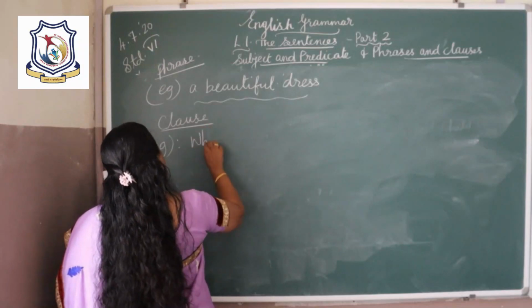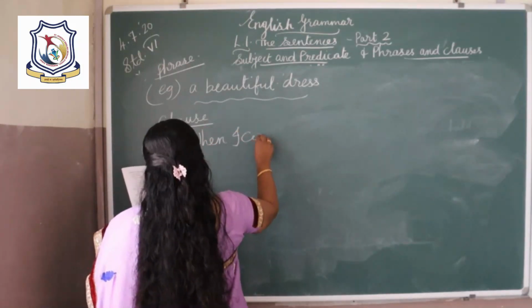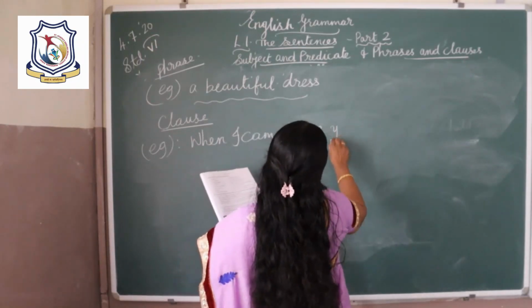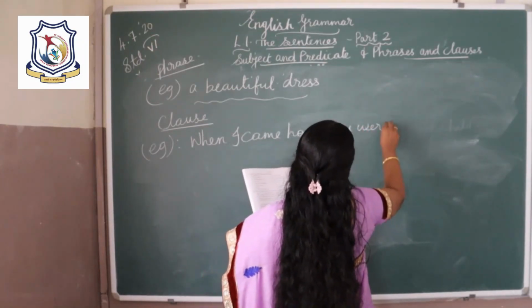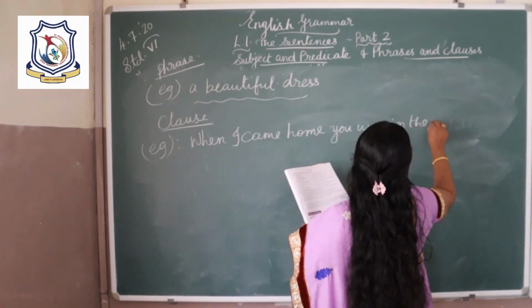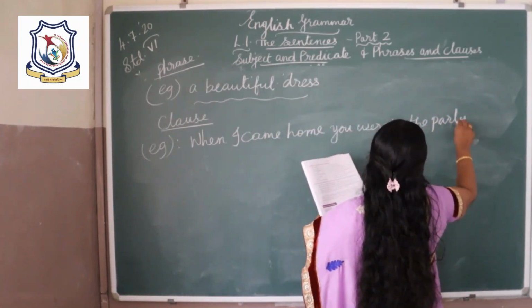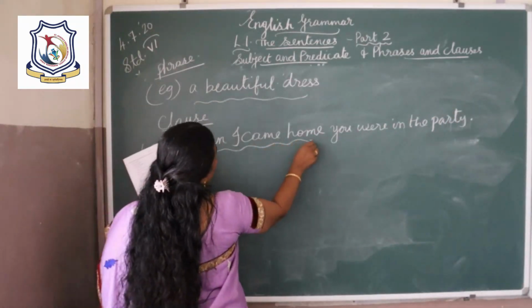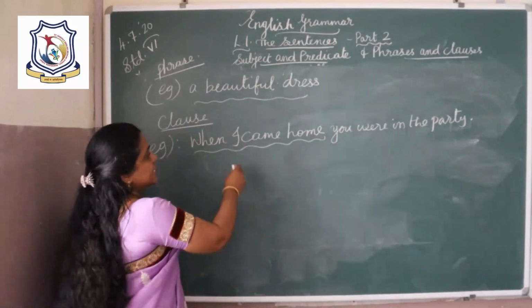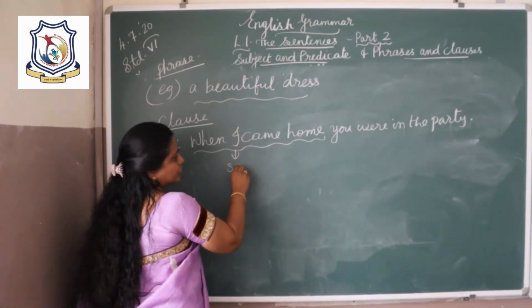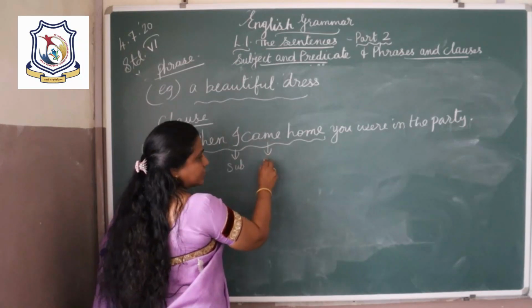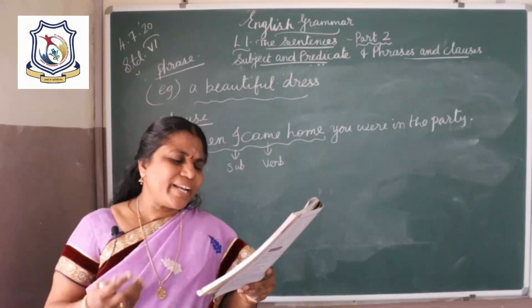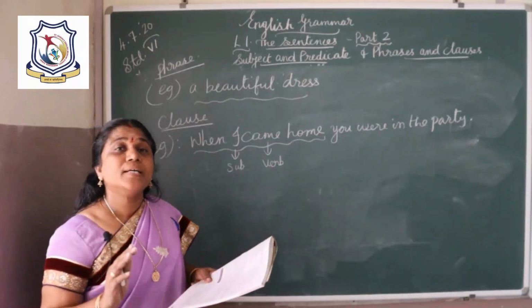when I came home, you were in the party. Here, when I came home is the clause. It has a subject I and verb came. Okay, so when I came home is the part of the sentence.